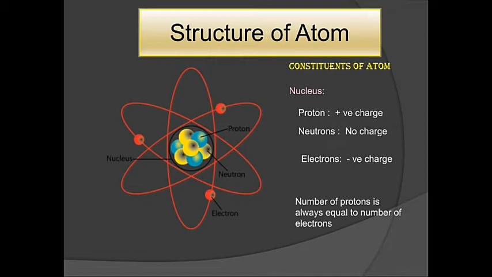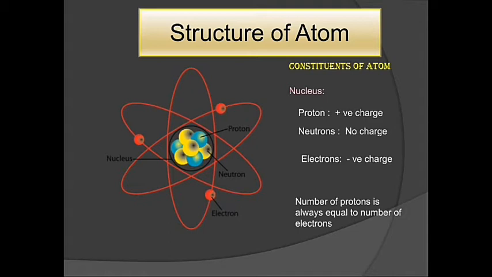Another important thing with respect to an atom is that the number of protons is always equal to the number of electrons. The amount is always the same for an atom. Now the question arises, why is the number of protons always equal to the number of electrons? The reason is to maintain the atom electrically neutral. So the number of protons will always be equal to the number of electrons.